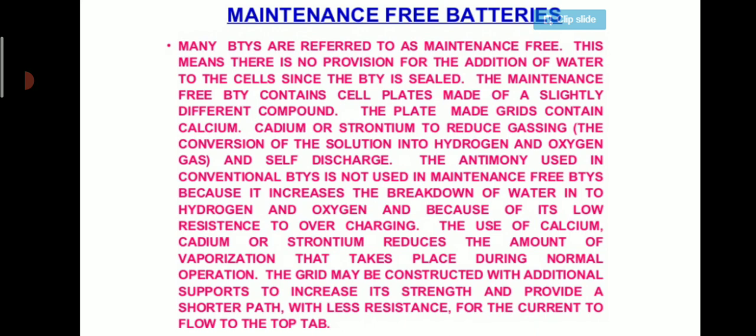The antimony used in conventional batteries is not used in maintenance free batteries because it increases the breakdown of water into hydrogen and oxygen and because of its low resistance to overcharging. The use of calcium, cadmium or strontium reduces the amount of vaporization that takes place during normal operation. So this is the meaning of maintenance free battery.